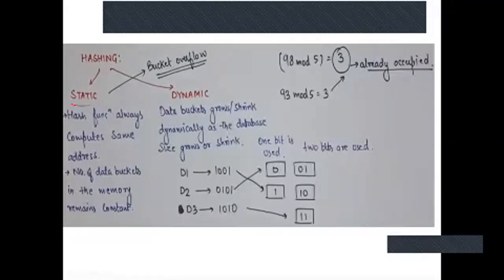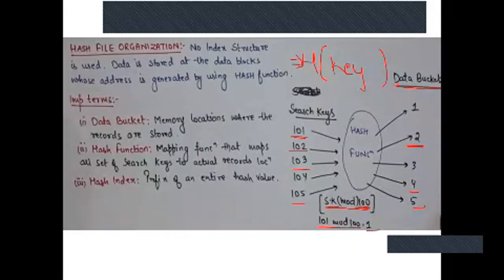Now what do you mean by static hashing? You have a hash function which computes some output, and in those particular buckets I'm storing the data. Now suppose I have one more key which also produces the same bucket. I have one more key which produces the same bucket 1, hash of 101. So that indirectly is an overflow. So you'll have one more bucket which is pointing to 1 here.